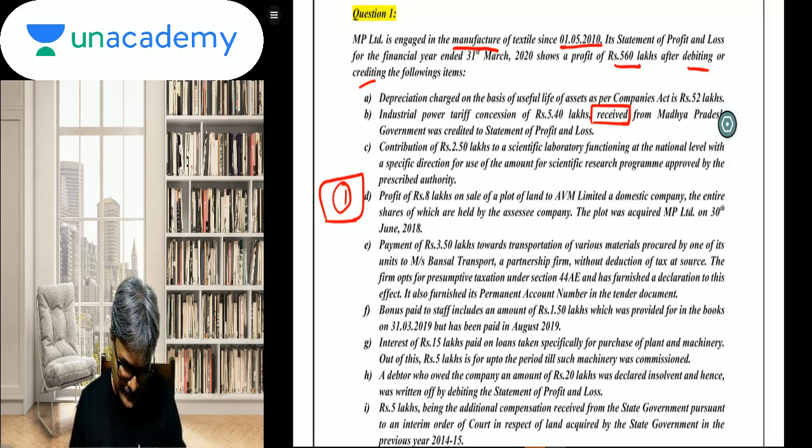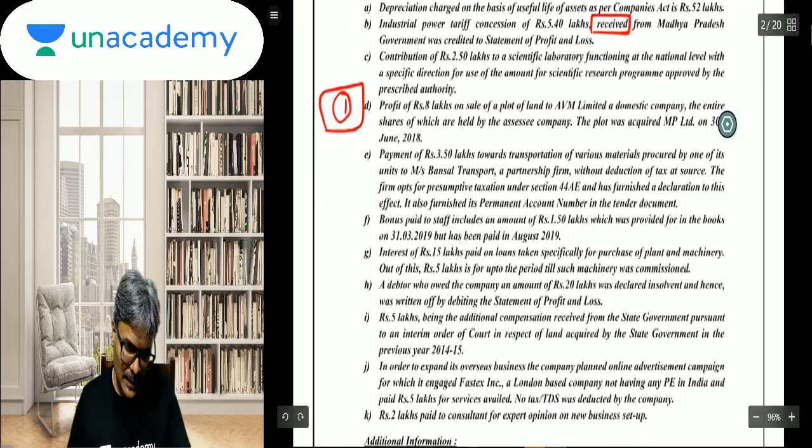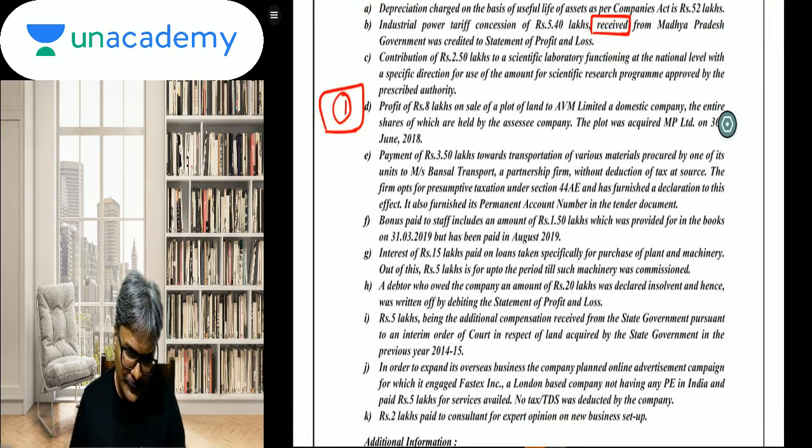After this, students, the next particular point, if you see over here, a debtor who owed the company an amount of rupees 20 lakhs was declared insolvent and hence was written off by debiting the statement of profit and loss account. Write off is the criteria for what? For the deduction under section 36(1)(vii).